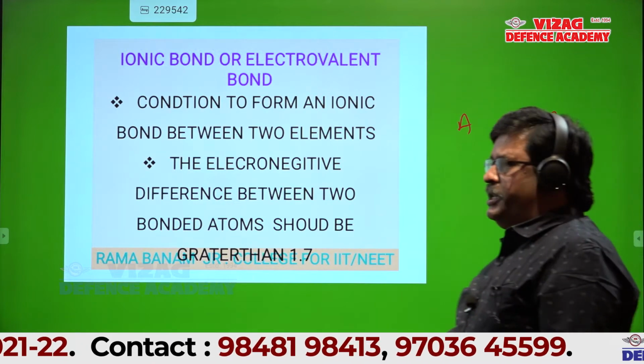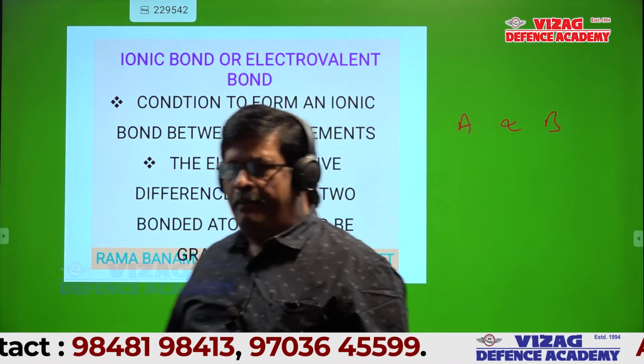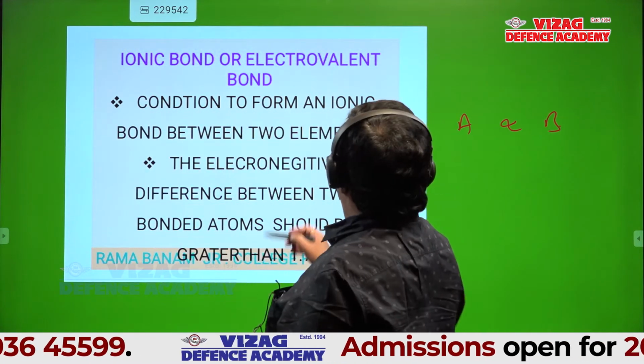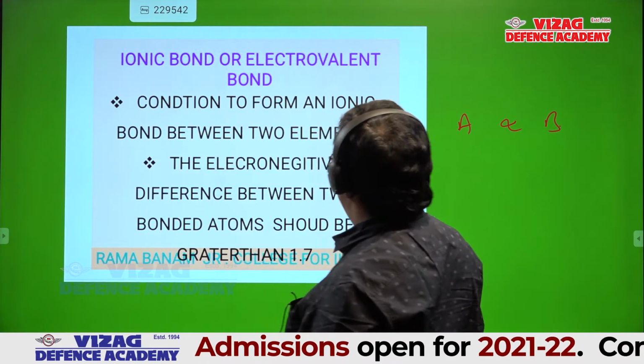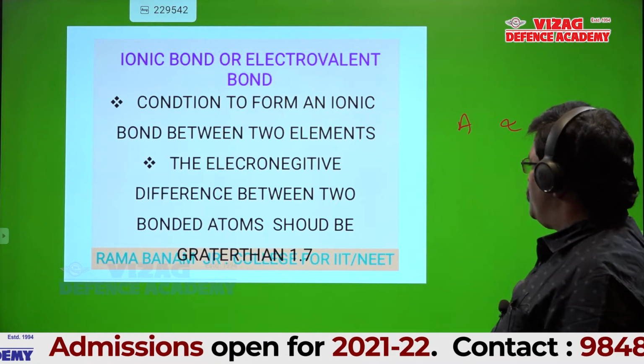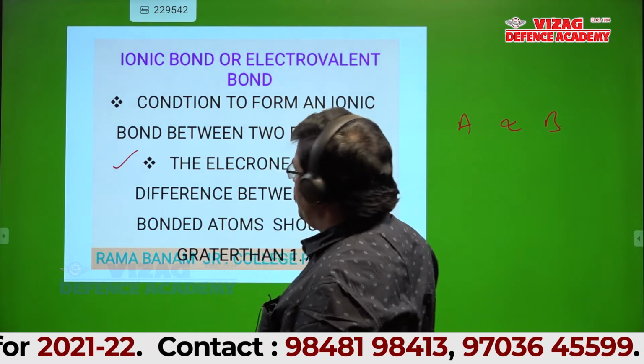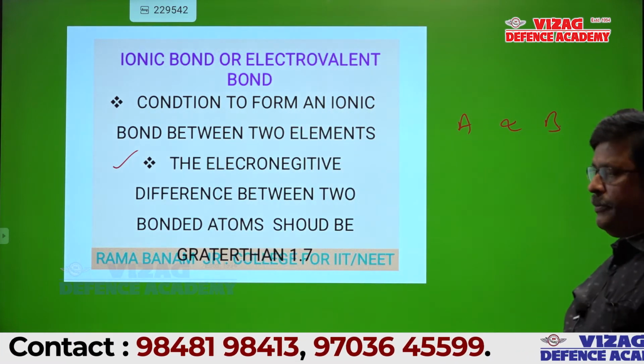Under what conditions will the bond formed between these two be ionic? That is, the electronegativity difference between the two bonded atoms should be greater than 1.7. This is the condition for formation of an ionic bond.